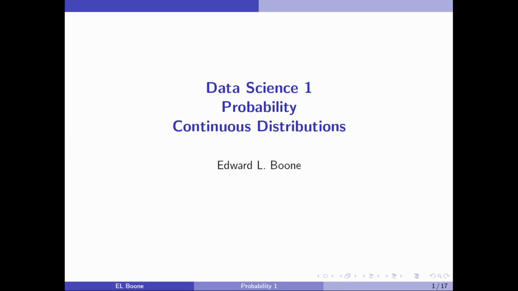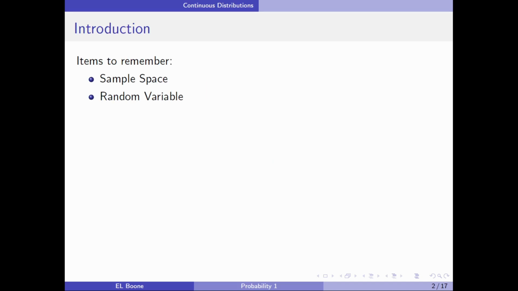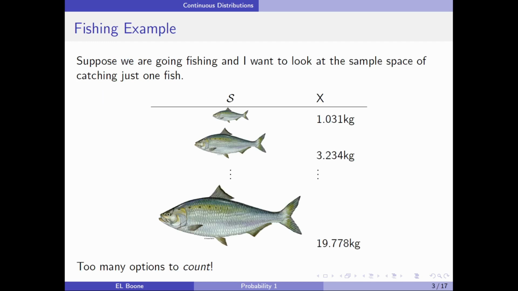Welcome to Data Science 1, Probability, Continuous Distributions. All right, so some things we need to go back and remember. We need to remember what a sample space is and what a random variable is. We've been changing gears here, so we have to go all the way back to the beginning, sort of. All right, so let's go back to our fishing example.